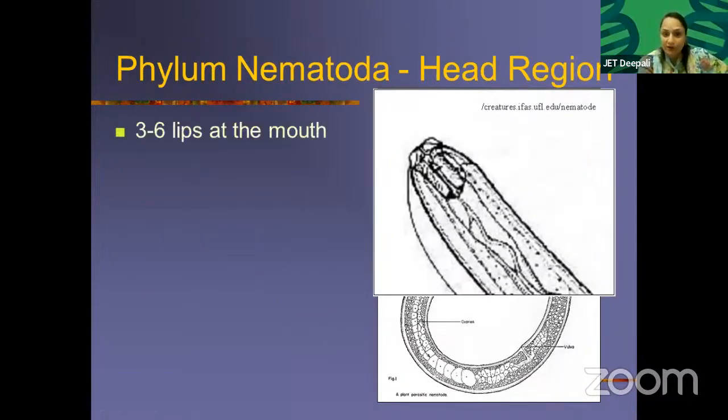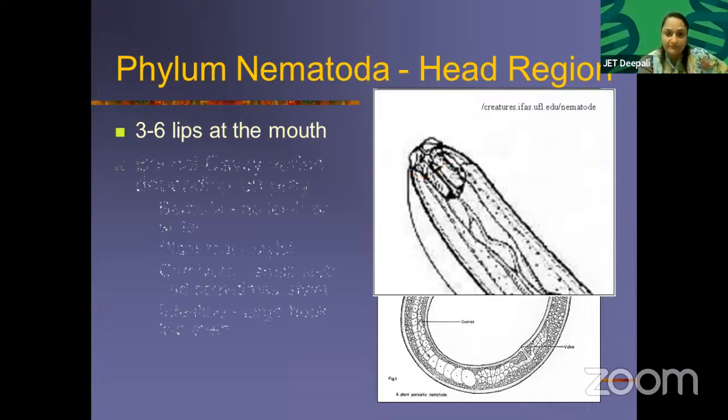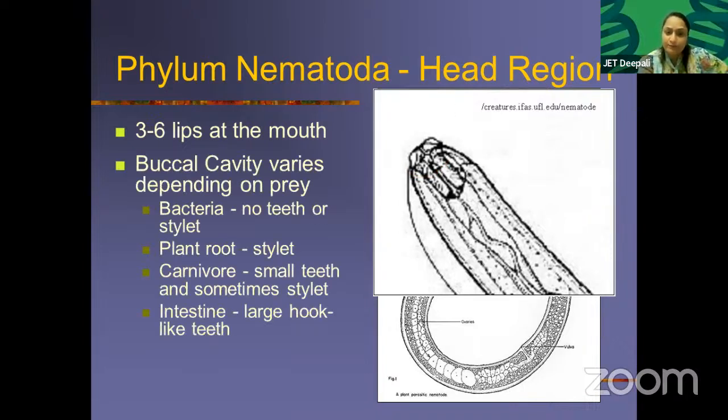3 to 6 lips at the mouth. Buccal cavity varies depending on prey. Bacteria feeders: no teeth or stylet. Plant root feeders: stylet. Carnivore: small teeth and sometimes stylet. Intestinal parasites: large hook-like teeth. If they are feeding on bacteria, no teeth. If feeding on plant roots, stylet is there. If they are carnivores, eating the flesh of some other organism, they have small teeth and sometimes a stylet. If they are endoparasites, they have large hook-like teeth.